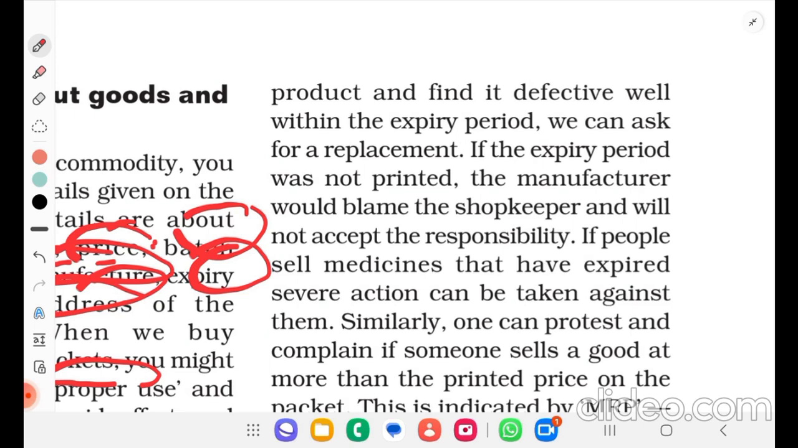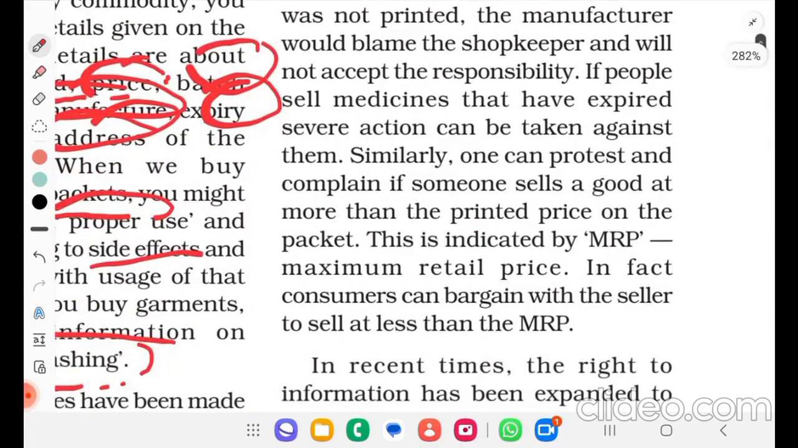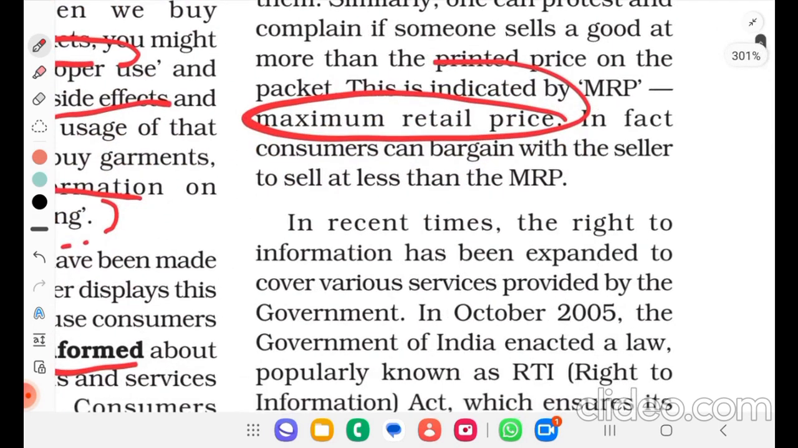Similarly, one can protest and complain if someone sells a good at more than the printed price on the packet. This is indicated by MRP, maximum retail price. In fact, consumers can bargain with the seller to sell at less than MRP.